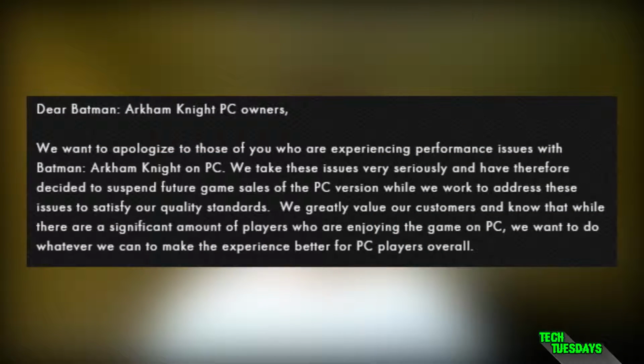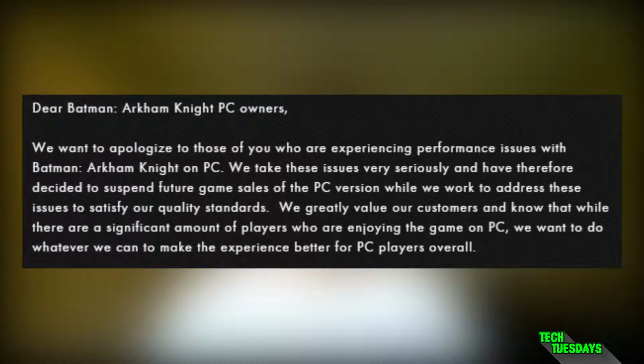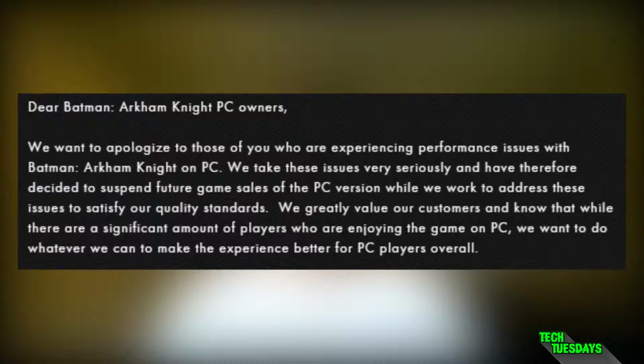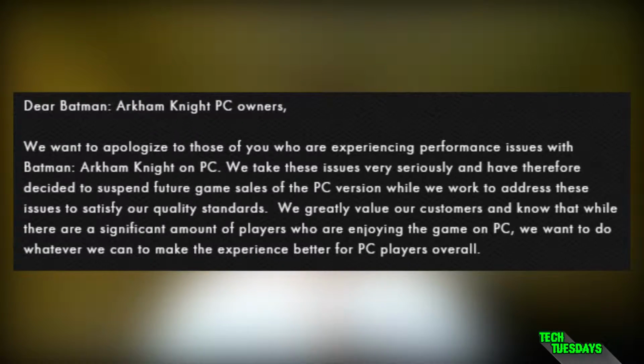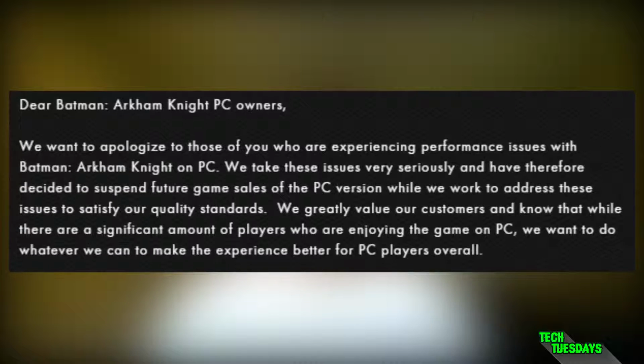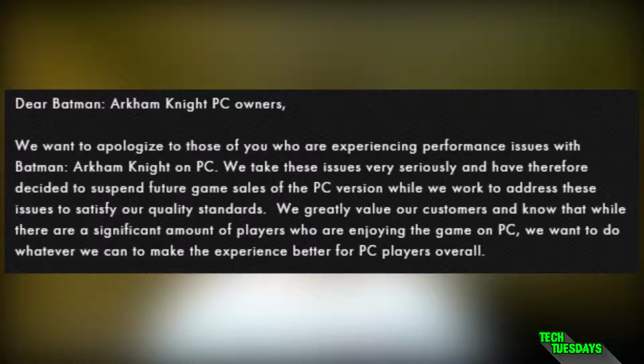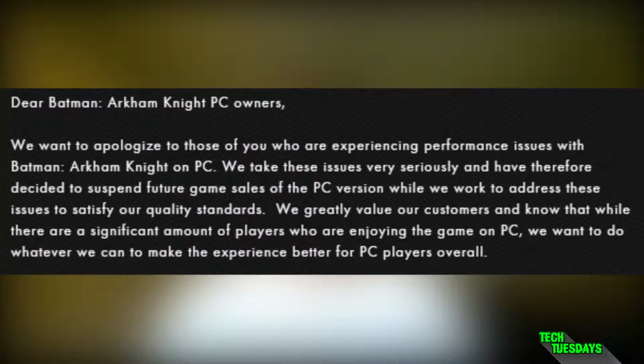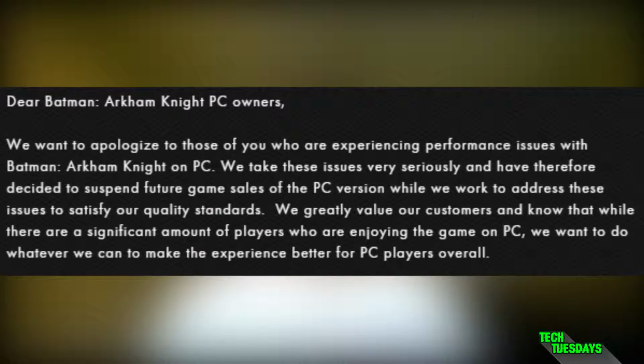Dear Batman Arkham Knight PC owners, we want to apologize to those of you who are experiencing performance issues with Batman Arkham Knight on PC. We take these issues very seriously and have therefore decided to suspend future game sales of the PC version while we work to address these issues to satisfy our quality standards.